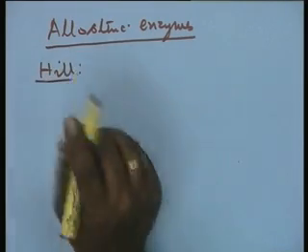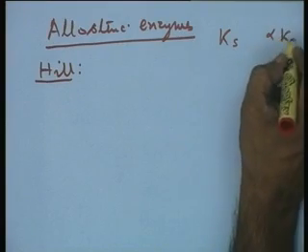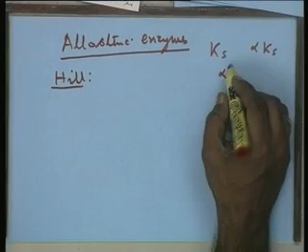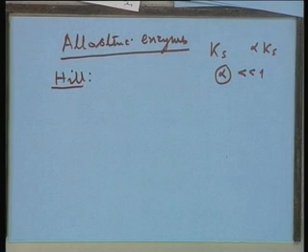One of the basic assumptions he made is that these interaction factors, what I mentioned earlier, your Ks and alpha Ks, the ratio alpha is very small, much less than 1. That means the cooperativity is very high.